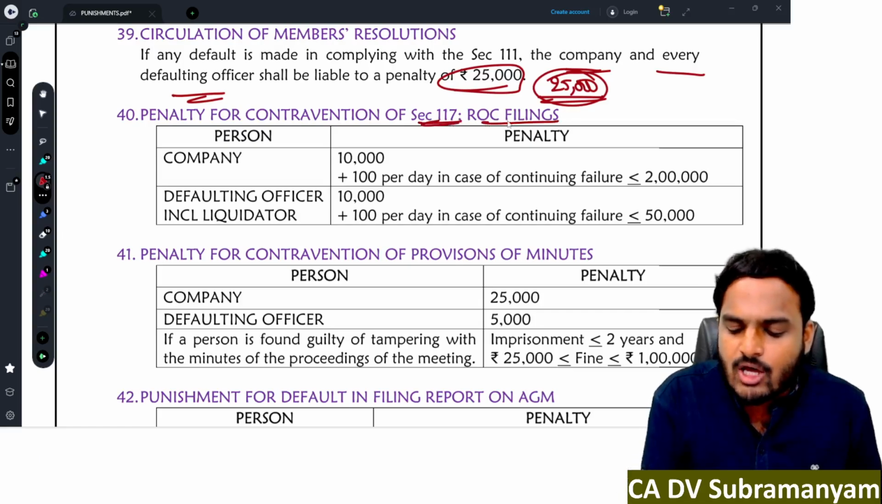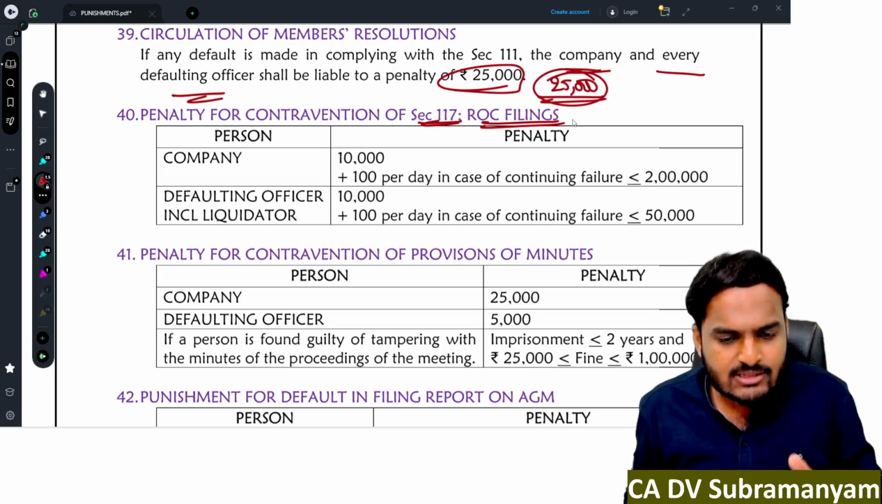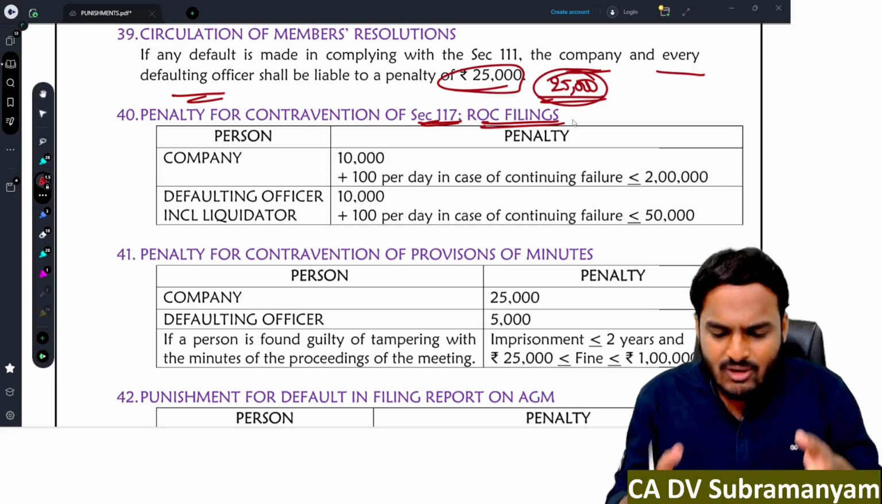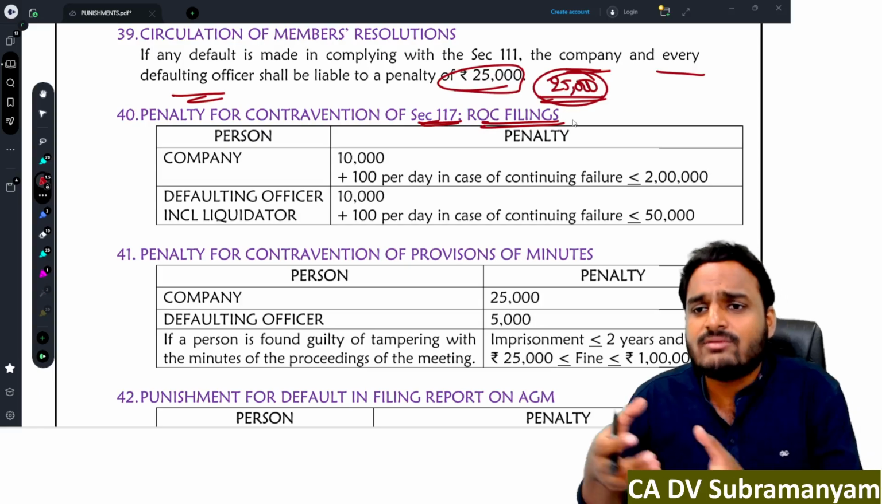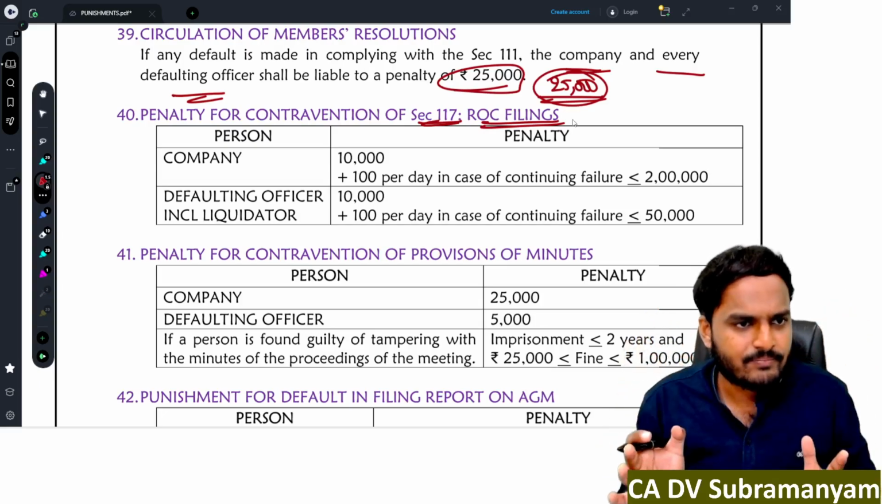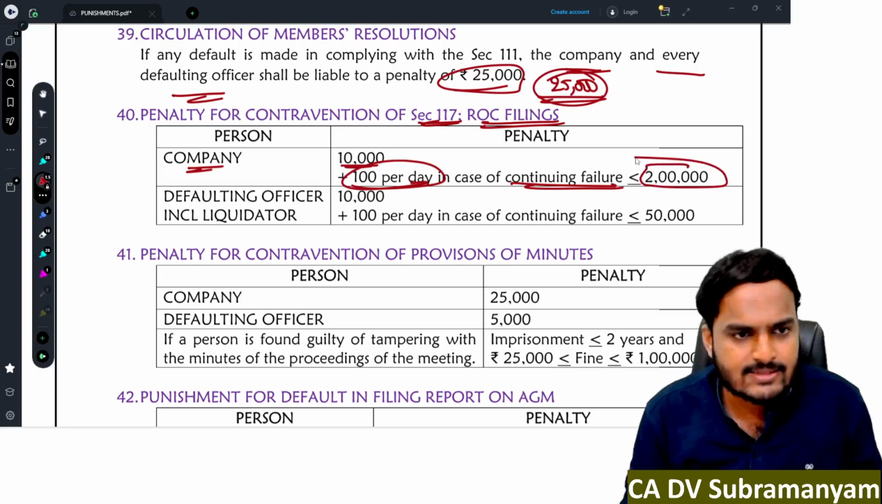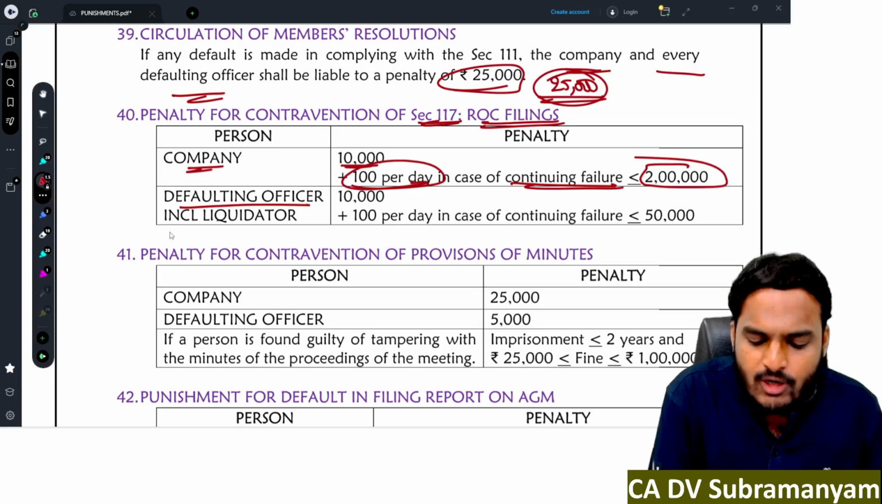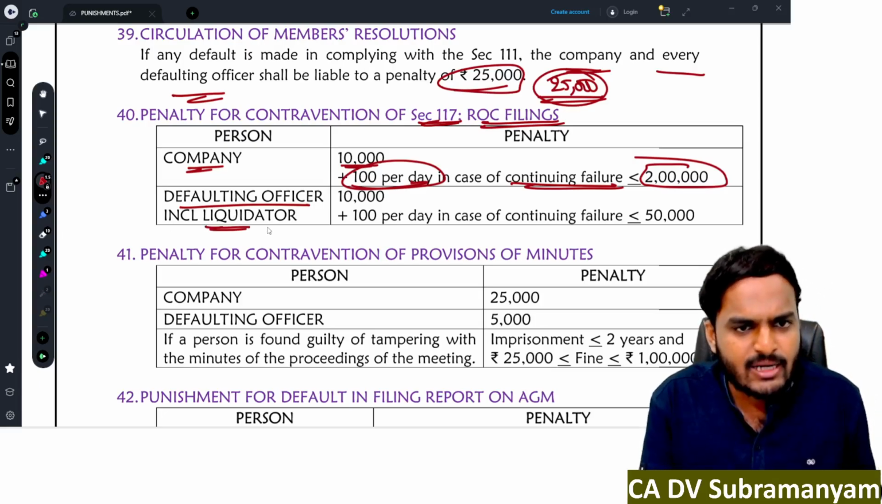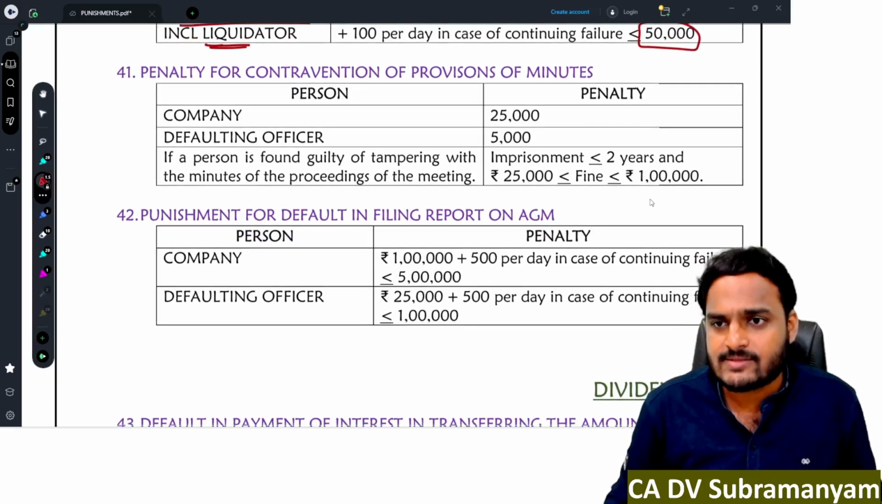Next one, section 117, ROC filings. Within 30 days of passing a special resolution, within 30 days of entering into an agreement with the managing director, all these resolutions and agreement copies shall be filed with the registrar. The time limit is 30 days. In case of delay, the punishment is 10,000 rupees for the company, and if it is a continuing failure, 100 per day, maximum 2 lakhs. Next one, defaulting officer including liquidator. The same punishment but the maximum penalty is 50,000 rupees. Next one, penalty for contravention of provisions of minutes.